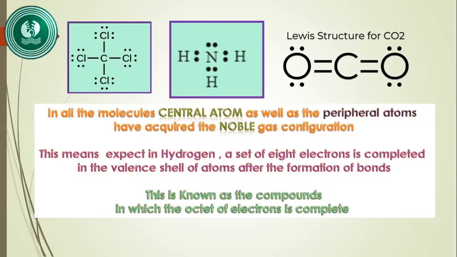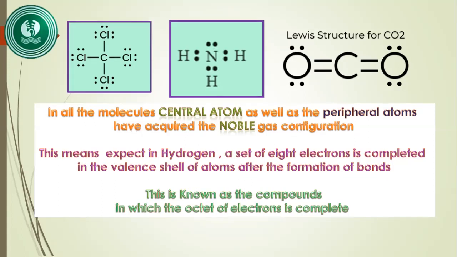All atoms obey the octet rule. That is, they have an octet of electrons, 8 electrons in their valence shell. So these molecules we call, they obey the octet.